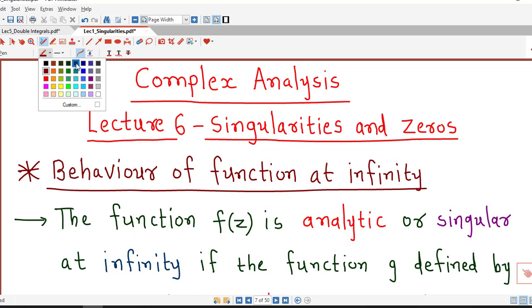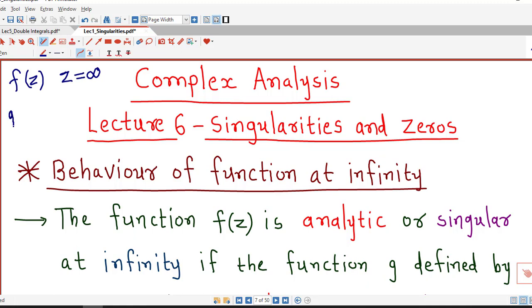So if we want to determine the behavior of function f of z at z equal to infinity, then we will define a new function using the given function. Suppose we define a new function g as g of w equal to value of function f at point 1 upon w. So we will determine the behavior of this function g at w equal to 0.